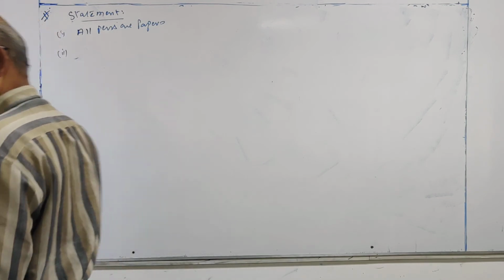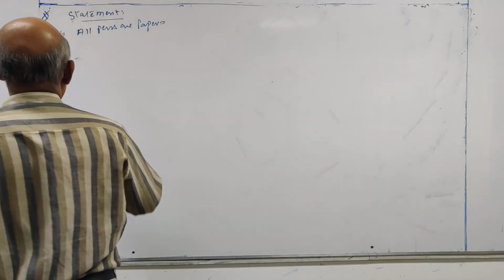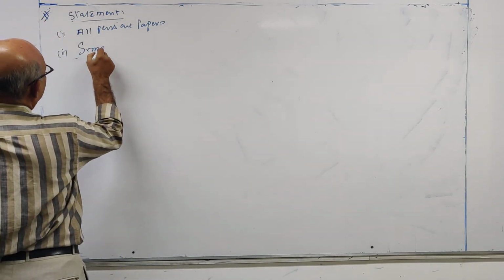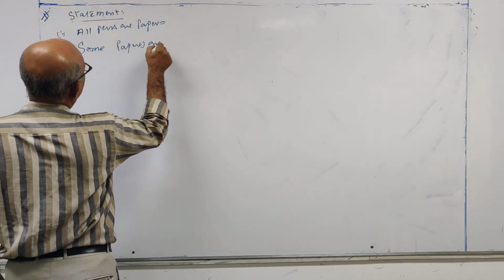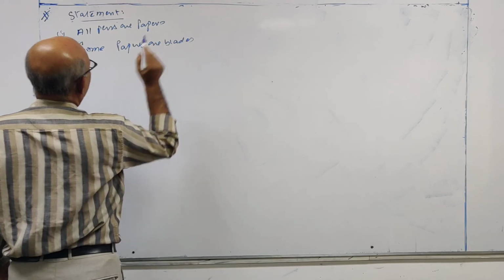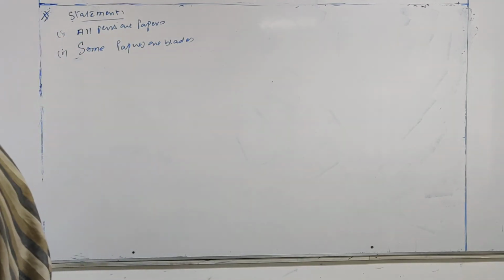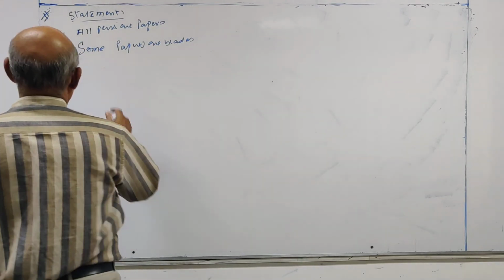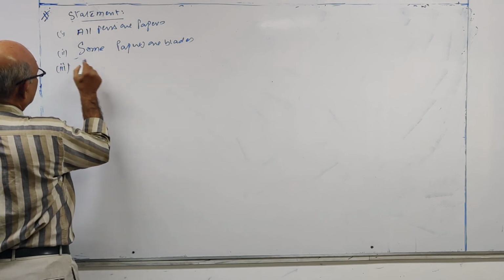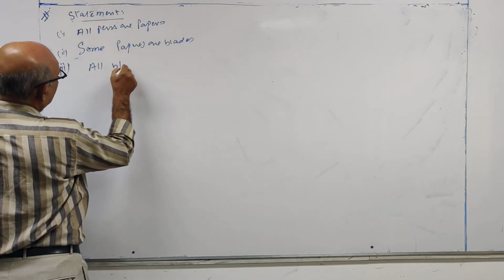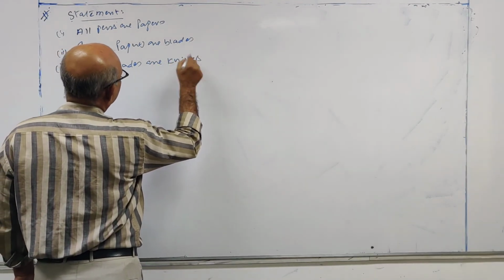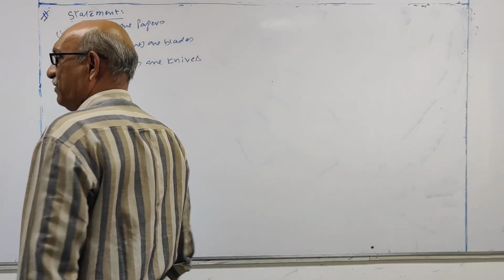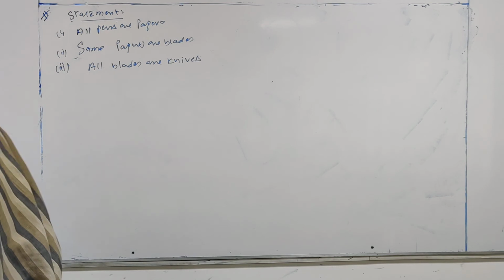All pens are papers. Some papers are blades. All blades are knives. Conclusion.